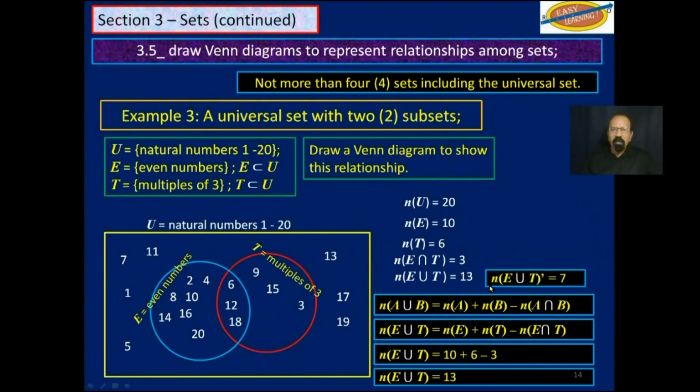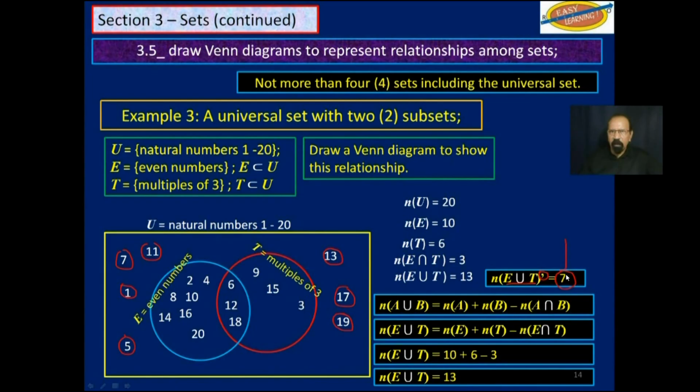Of course, the cardinality of the complement of E union T, that would be everything outside of E and T, is 7. That's these: 1, 5, 7, 11, that's 4, 13, 5, 17, 6, and 19, 7.